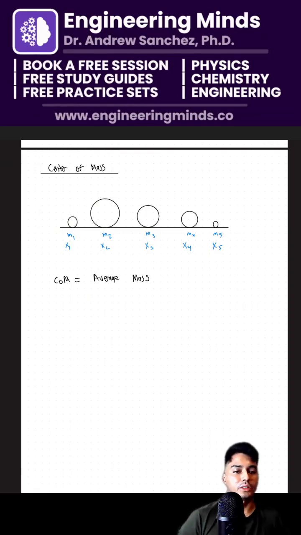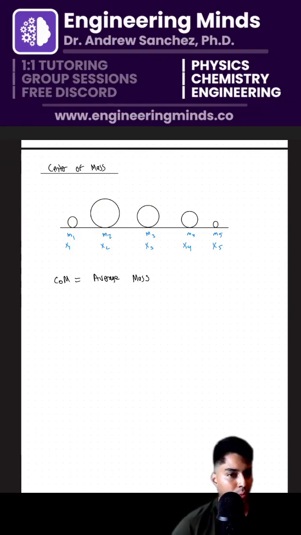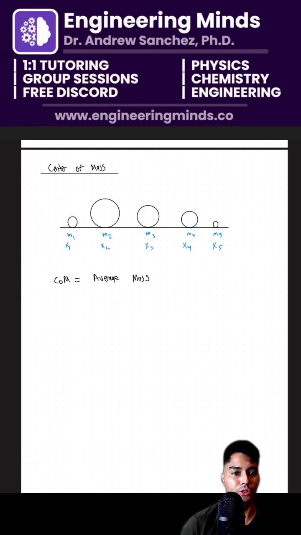Okay, so TLB is correct. The sum of the total masses but divided by the total mass. Okay, almost there. Now, we also need to consider the total masses and their positions as well. So you're on the right track.